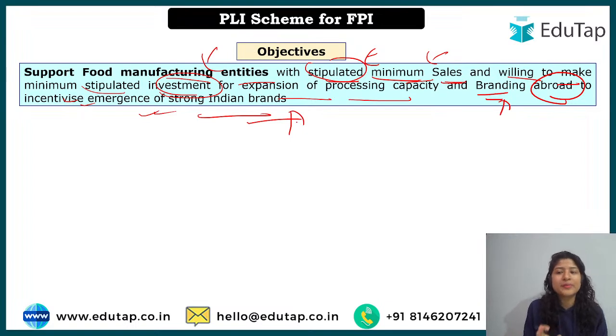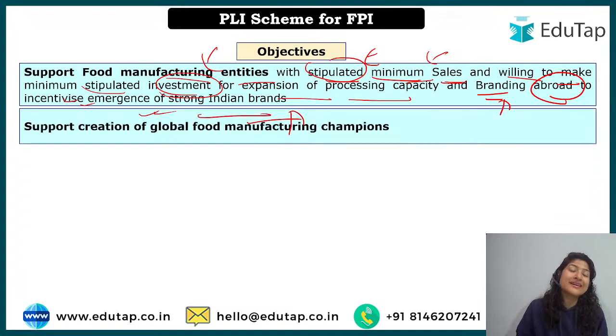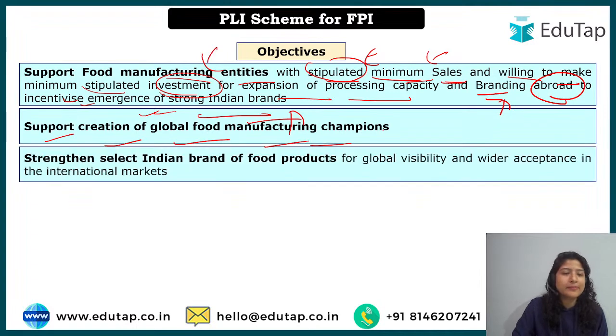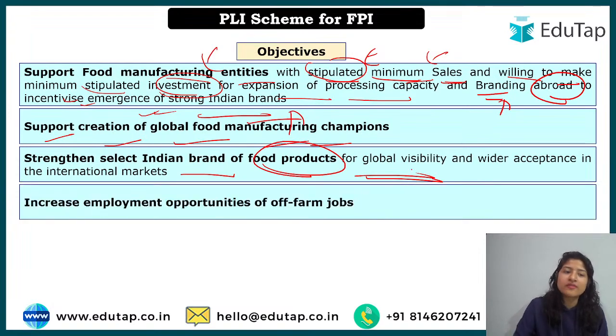Okay, so we have seen sales, we have seen expansion, and we have also seen branding. Here the objectives are that the government will support the creation of global food manufacturing champions, which we have already understood. Select brands for food products, global visibility. Okay, this we also have understood.